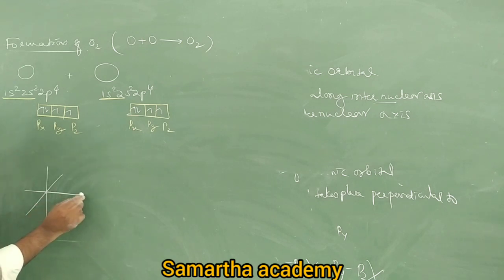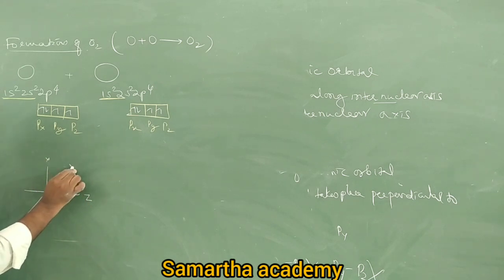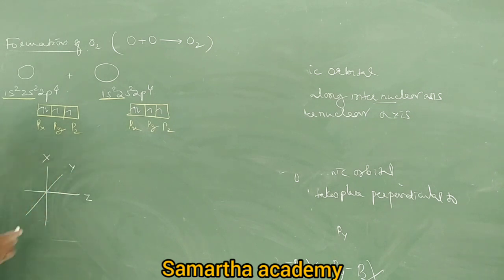Okay, so this is the x axis, y axis, z axis. Along the x axis the px orbital, along the y axis the py orbital, along the z axis the pz orbital. Which orbital has completely filled electrons? px. Therefore it has paired electrons, it does not involve bonding. Next, py has 1 unpaired, pz has 1 unpaired.